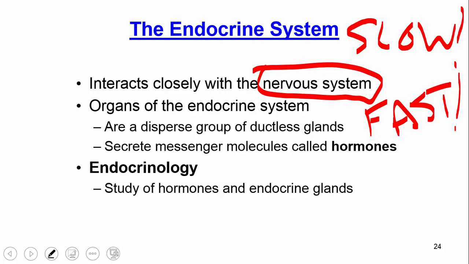So we really want to think of the endocrine system and the nervous system as a pair, if you will, but they act in very, very different manners. That's a big take-home thing to mention. Okay, remember, whenever we say endocrine, we're talking about release of hormones into the bloodstream. If we talk about exocrine, then we're talking about release of secretions into ducts. So the endocrine system is ductless, right? There are no ducts in that.